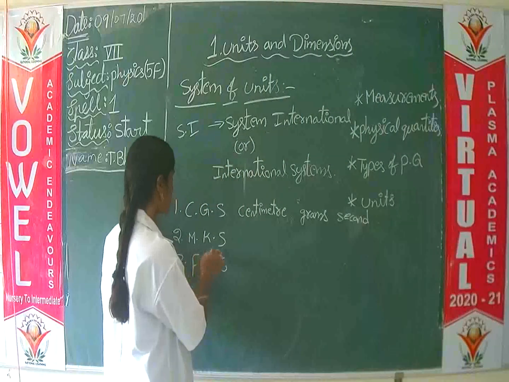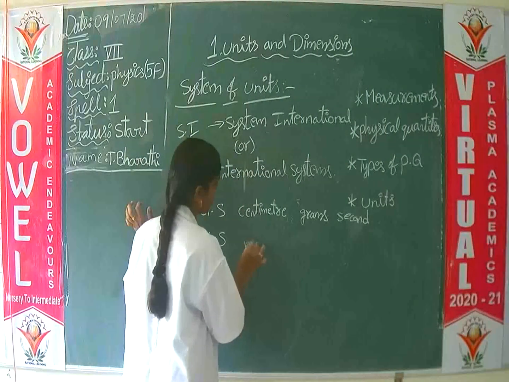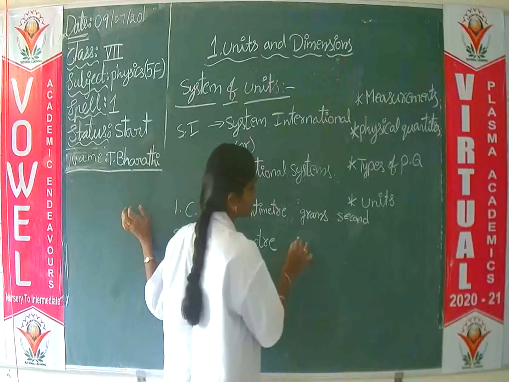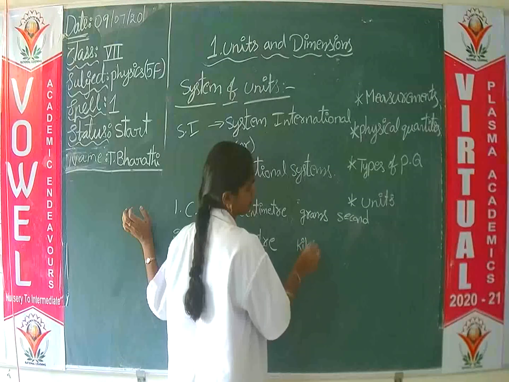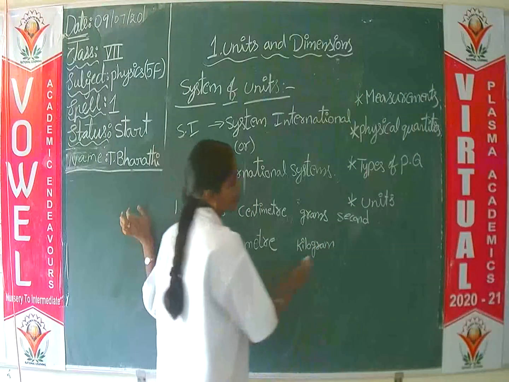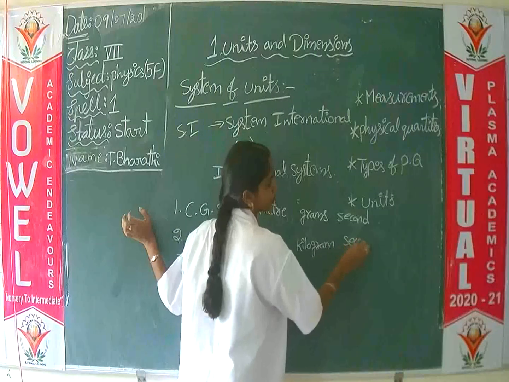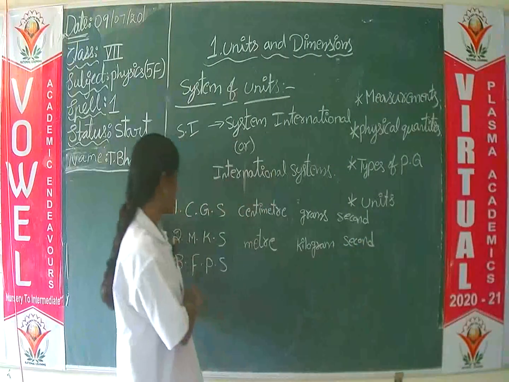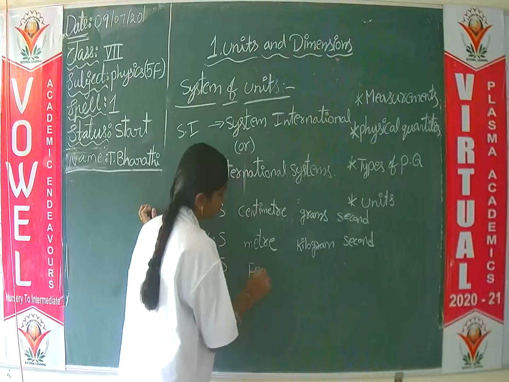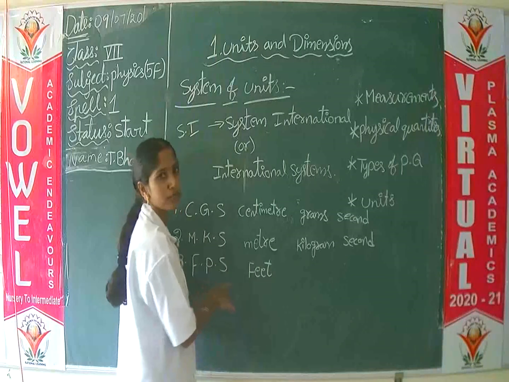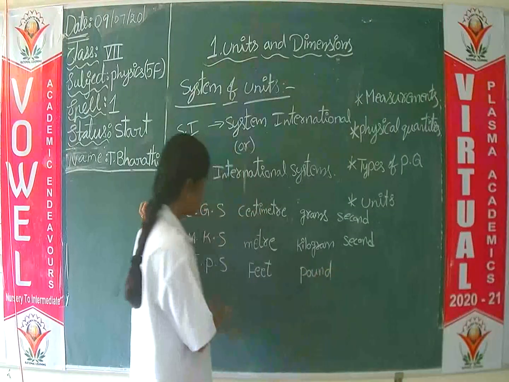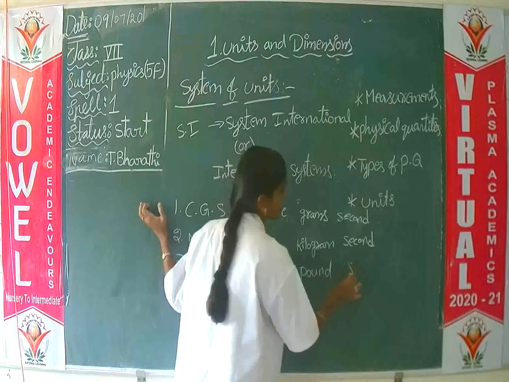In the MKS system, M stands for meter, K stands for kilogram, S stands for second. In the FPS system, F stands for feet, P stands for pound, and S stands for second.